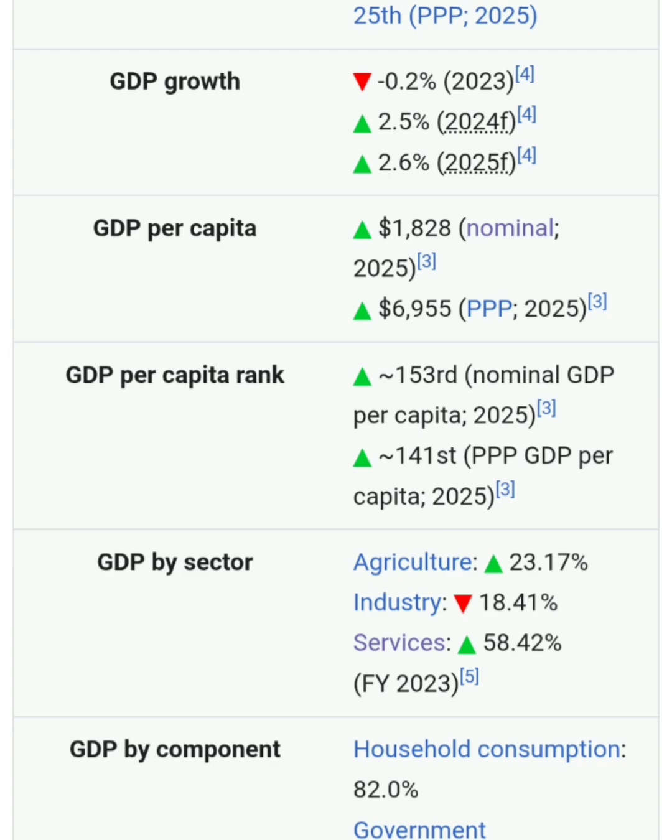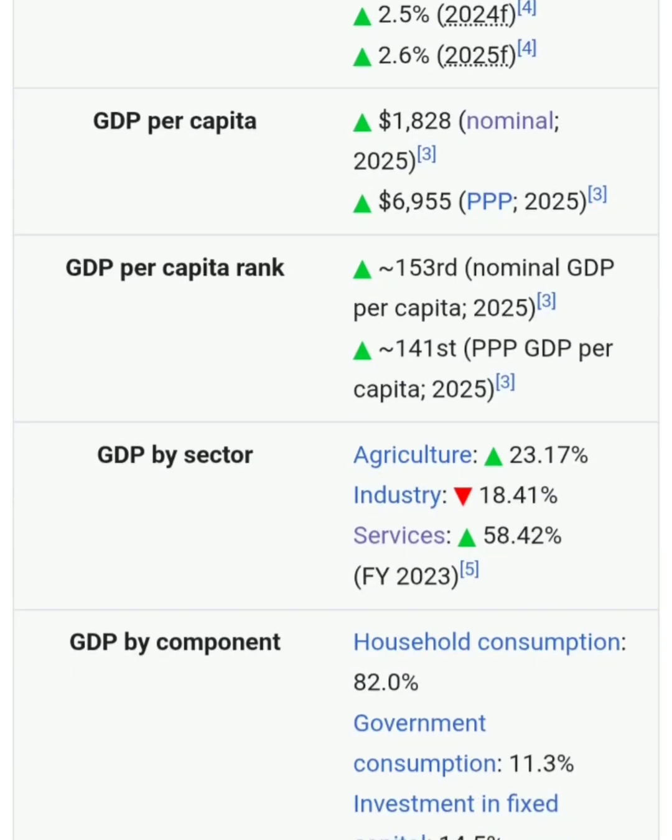GDP growth is the growth in the Pakistan economy, the growth in the GDP in the previous financial year, while the GDP growth rate of Pakistan was 2.5% during 2024, and it was historically low. For the first time in history it was negative during 2023. It was minus 0.2% during 2023.